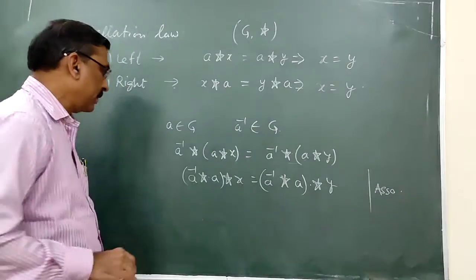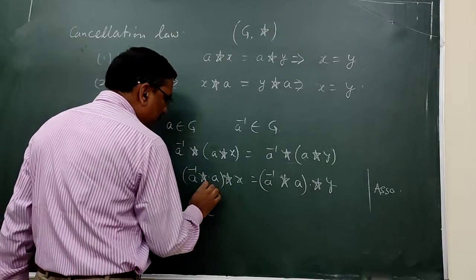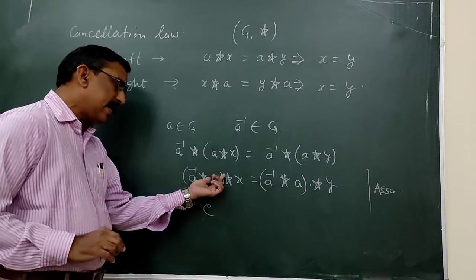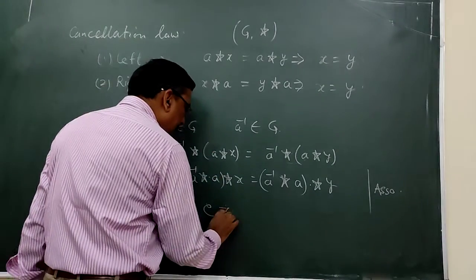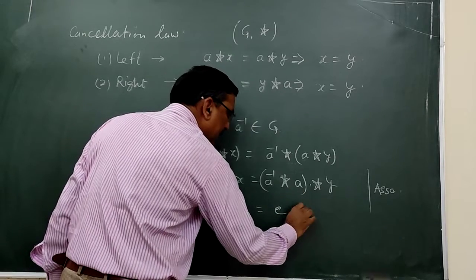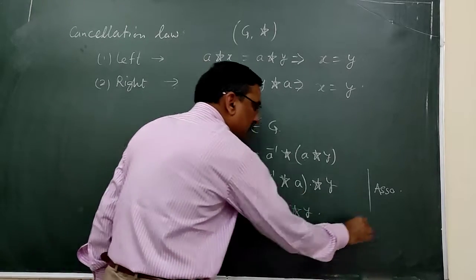Since G is a group, A inverse A will be equal to identity, so identity operation X is equal to identity operation Y.